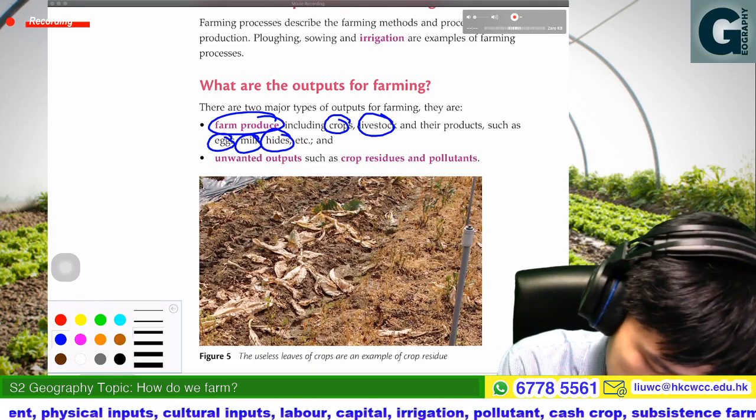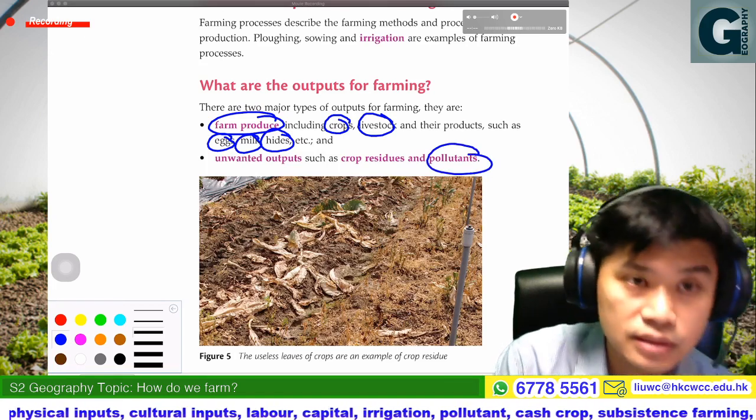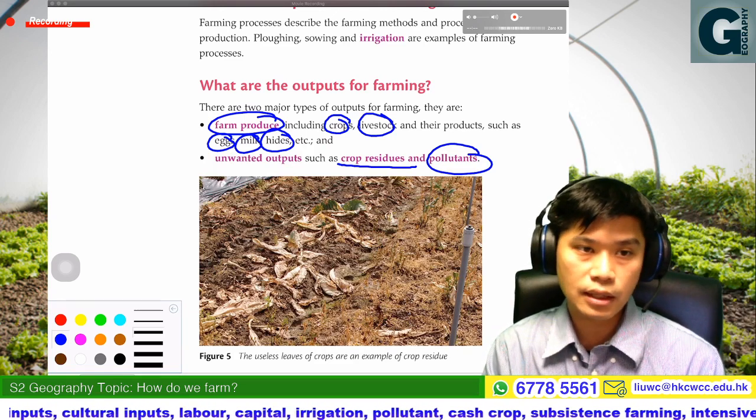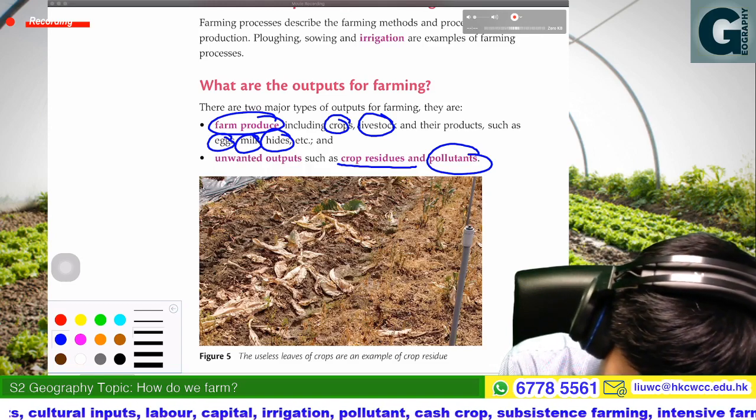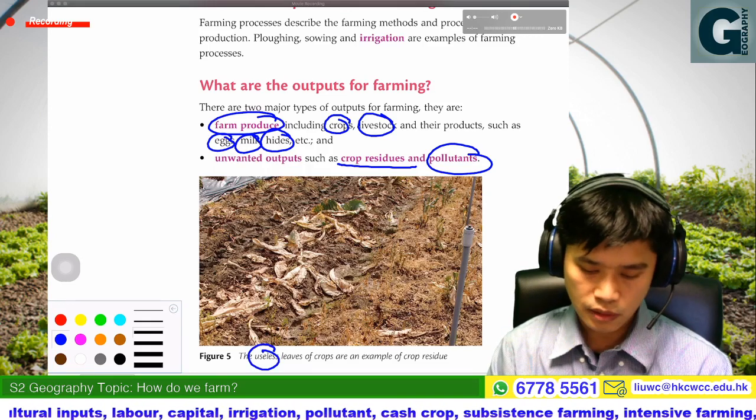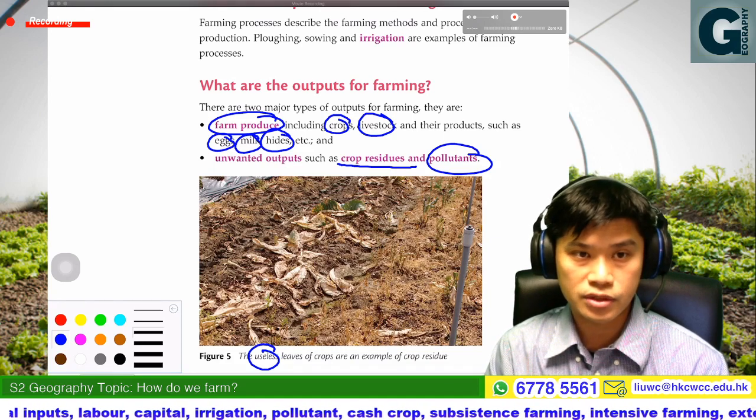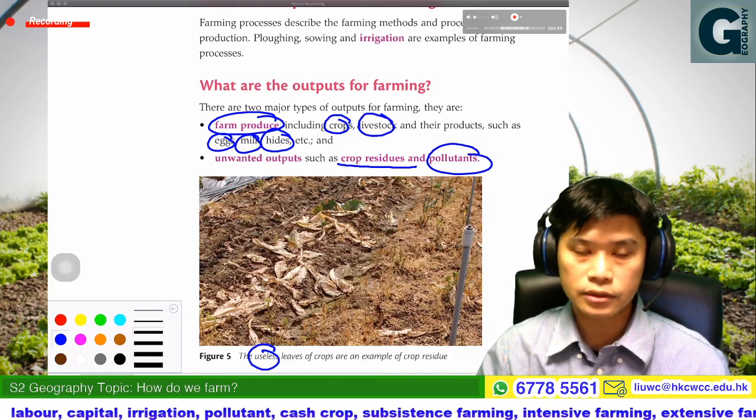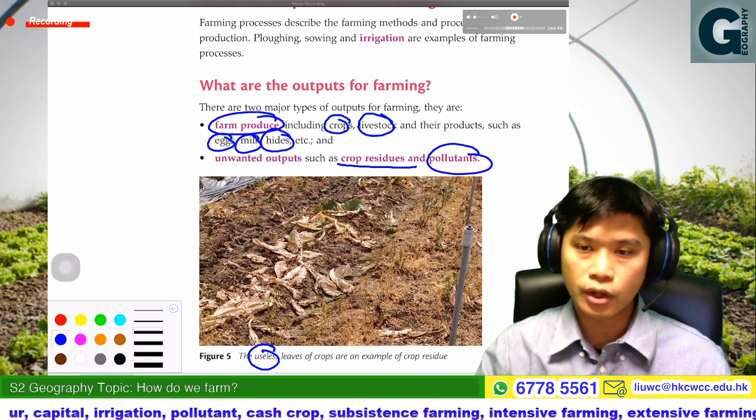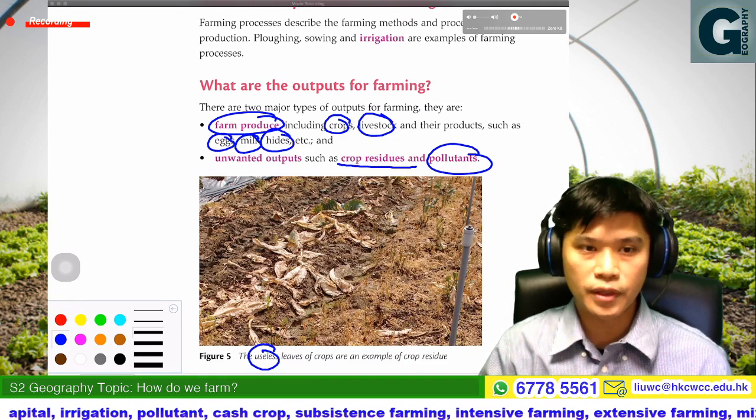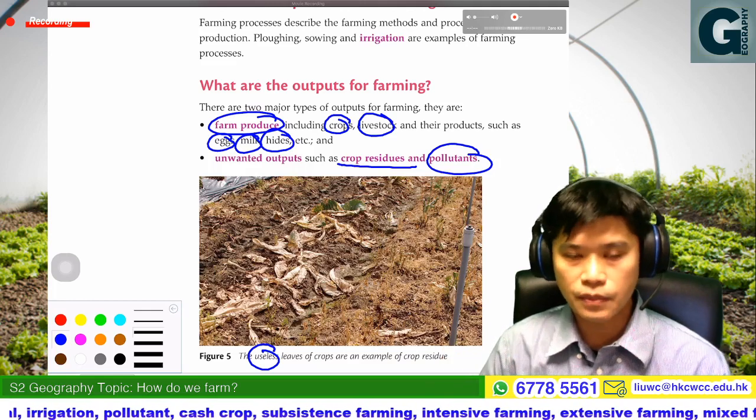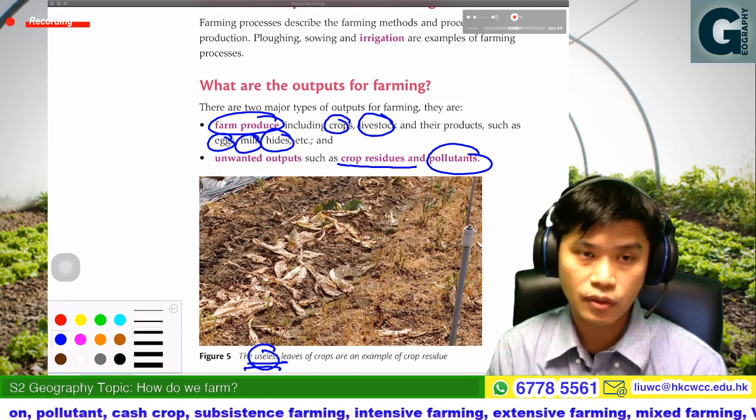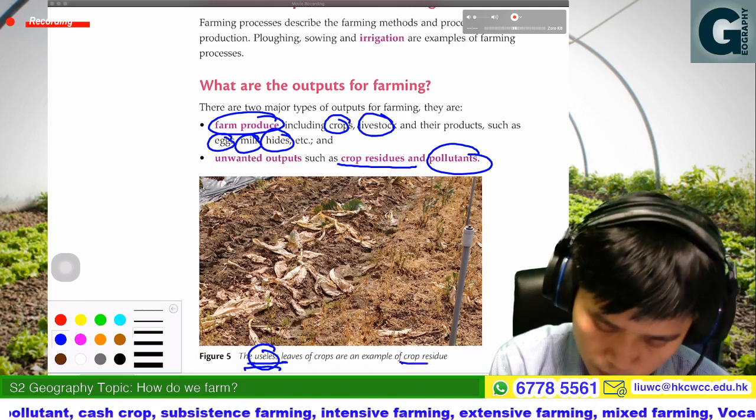Some unwanted outputs such as pollutants we have just mentioned, or crop residuals. So what are crop residuals? That would be some useless parts of the crops. Why? Because for the whole crop, not the whole part would be sold, consumed, or demanded by the people. So there would be some useless parts, such as the leaves. That's why they are the crop residuals.